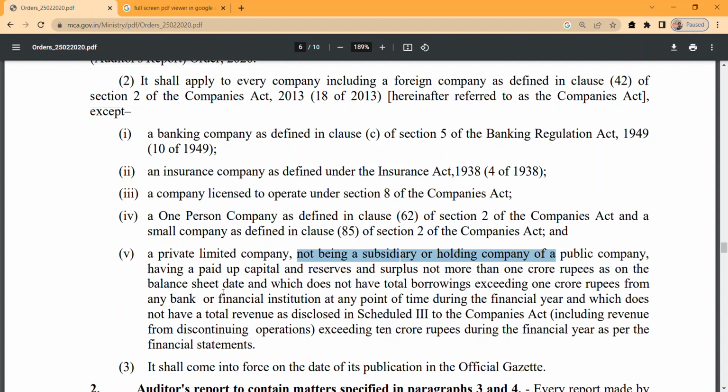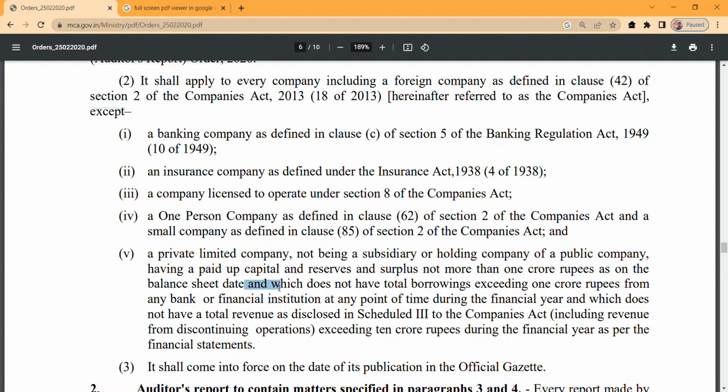Here we need to consider the balance sheet date. So we need to check this limit on the balance sheet date. Even in the case of the ICAI's MCQ case studies based on this, they give you a balance sheet and adjustments, and you need to calculate these figures on the balance sheet. You need to be a little careful, because these limits need to be checked individually.